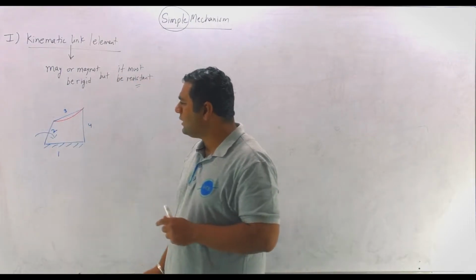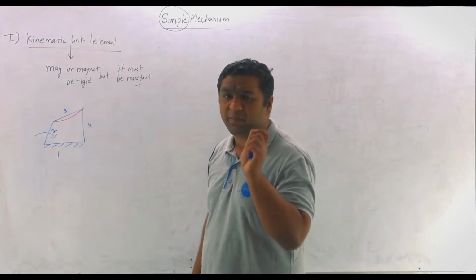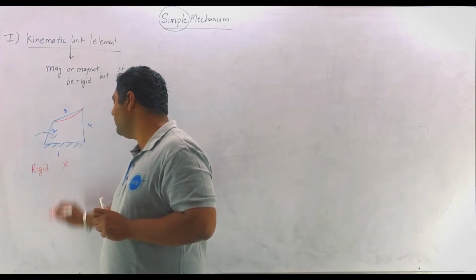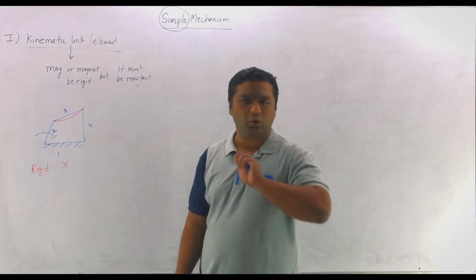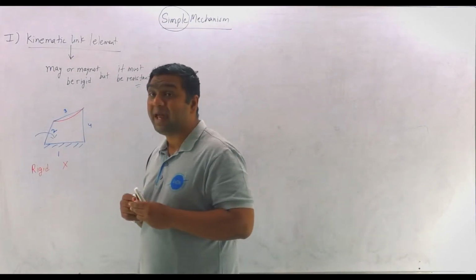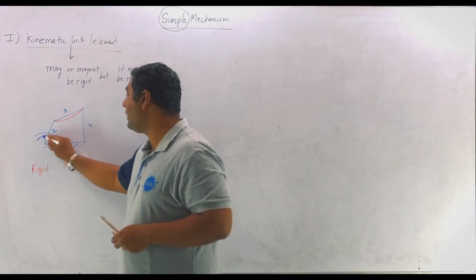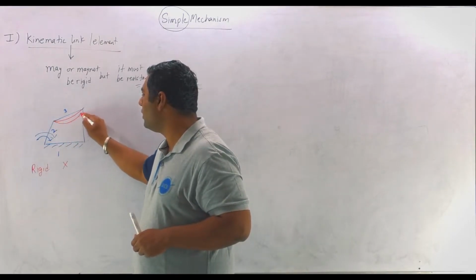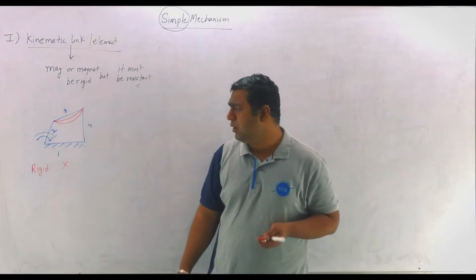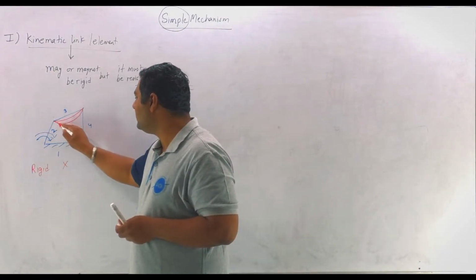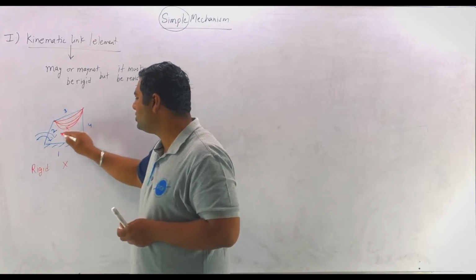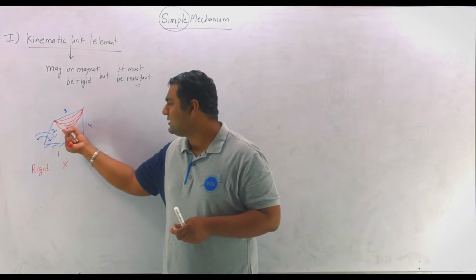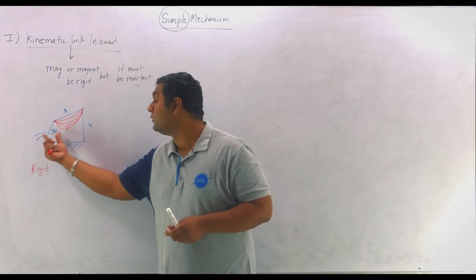And my dear, if link number 3 gets deformed, it simply means that link number 3 is not at all a rigid body. So link number 3 is not rigid. When I apply some torque again, this body gets deformed more, which means it has the capability of deforming more and more. Again I am applying the same thing and it gets deformed, and after one time it got fractured. It got fractured, and it is not able to transmit the same torque or power which I am giving at link 2 to link number 4.